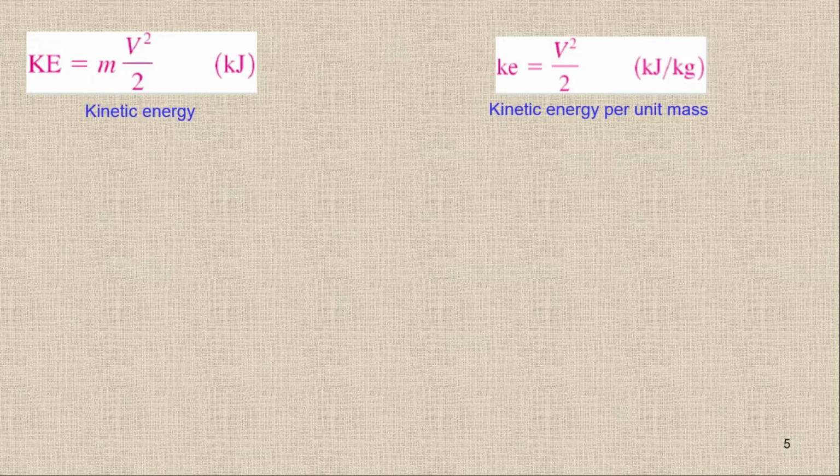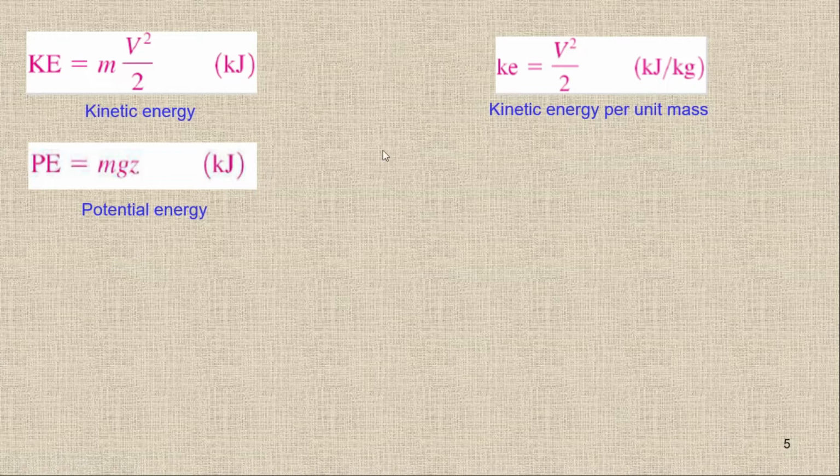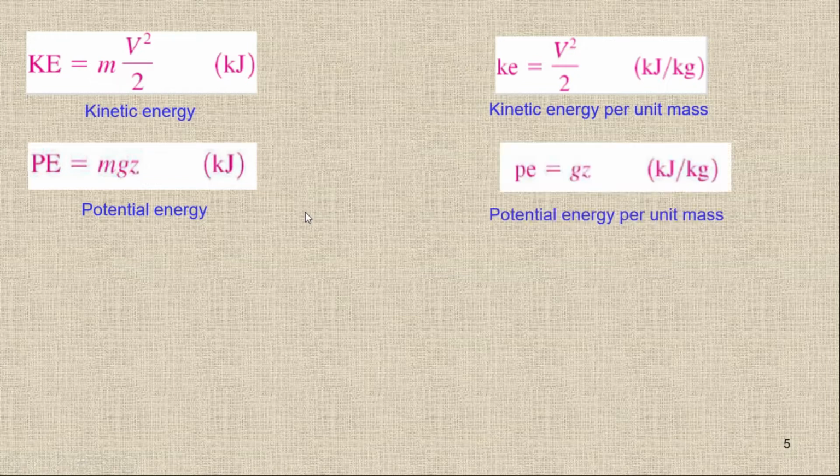Here please be careful: whenever we have specific energies, we will use the small letters. Here we have the capital letters for whole energy. So we have the capital letters for kinetic energy, and we have the small letters when we are talking about specific energies. In the same way we have the potential energy, mgz or mgh, and this is again joule or kilojoule. And then we have the specific potential energy.